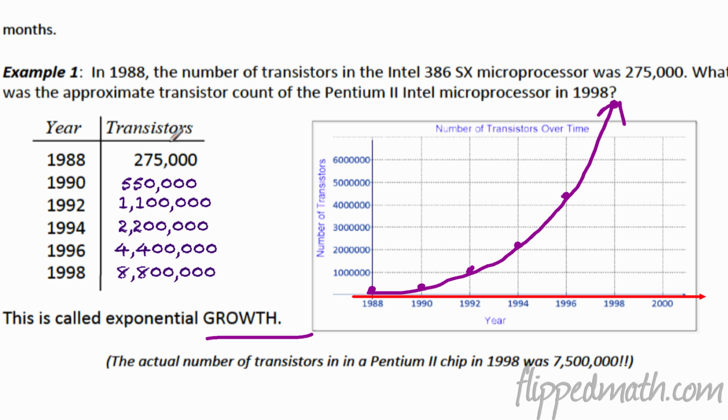Okay, so here's what we get when you fill it out. Obviously, we go into the millions in terms of the transistor count. And when we graph it, look, 1988, we're at 275,000, and it gives you this nice nonlinear curve right here. I was going to call it bendy. It's very bendy, but it's a nonlinear curve, and you can see that in 1998, this model would predict 8.8 million and actually 7.5 million. Not too bad. Okay, it's pretty close.